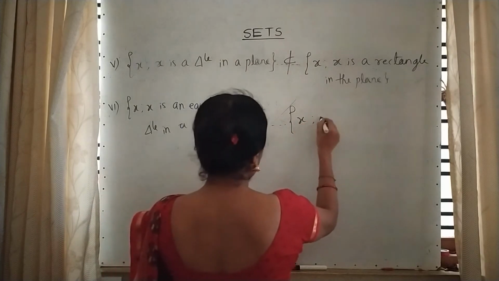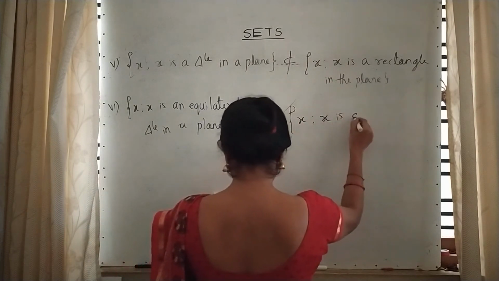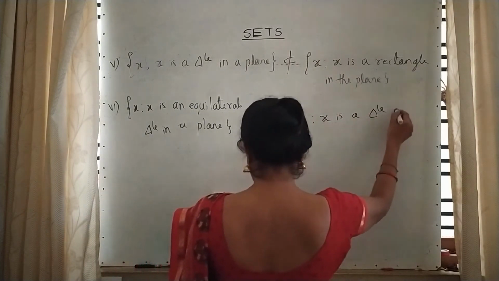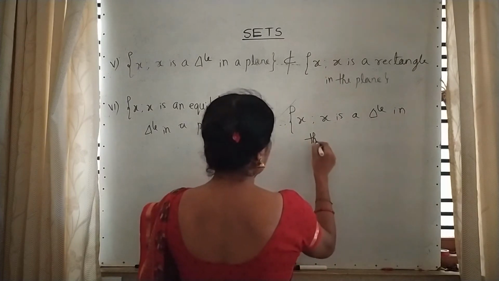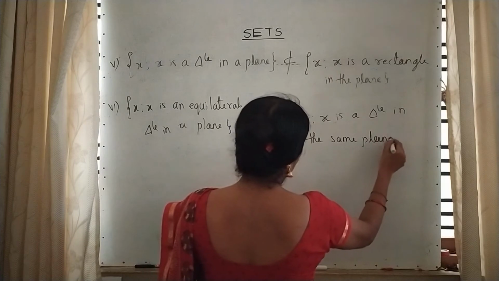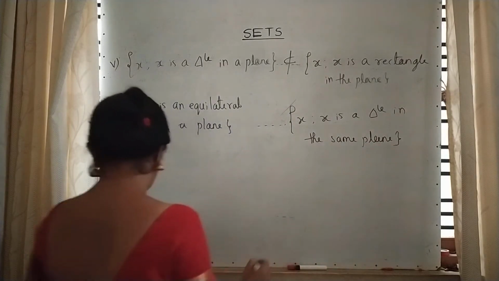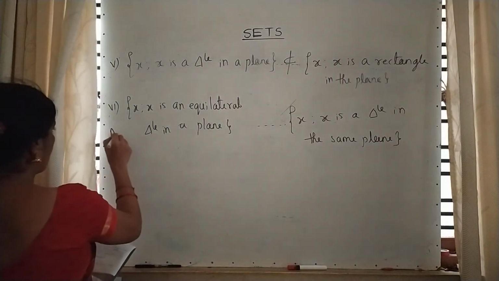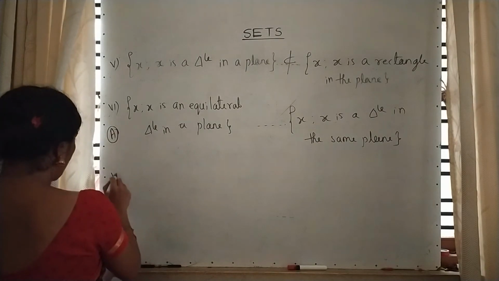And here on the right side X is such that X is a triangle in the same plane. This also I will give as an assignment. Sixth one. Seventh one.